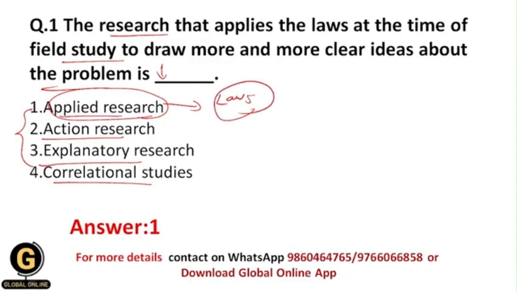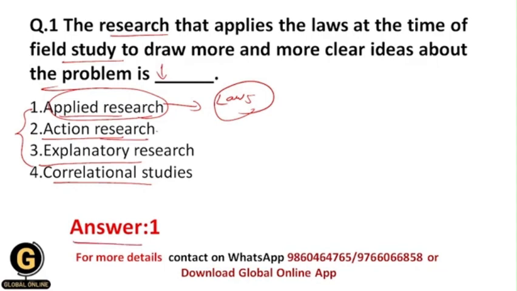By applying the laws or principles, it is easier for all of us to solve the problems, and we get the conclusions of our results very easily and very efficiently. That's why here the correct answer is 1.